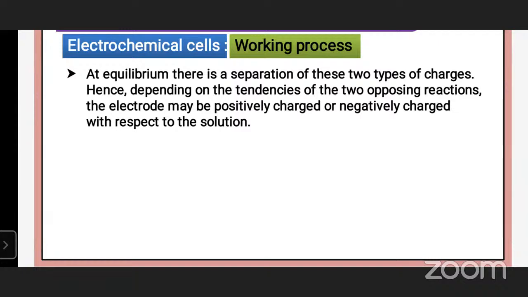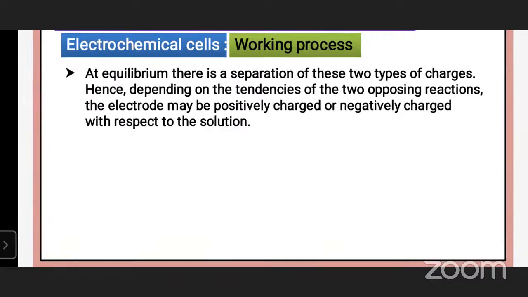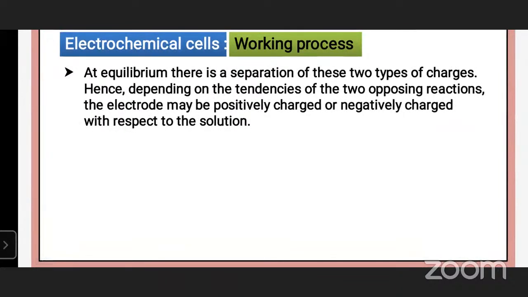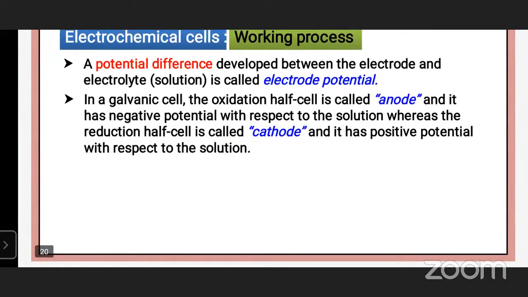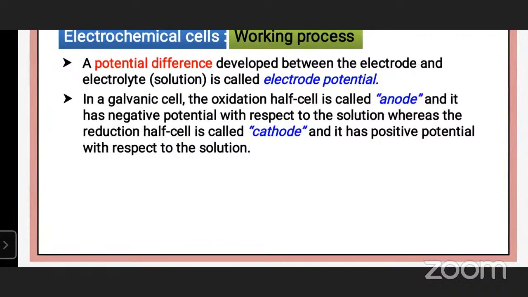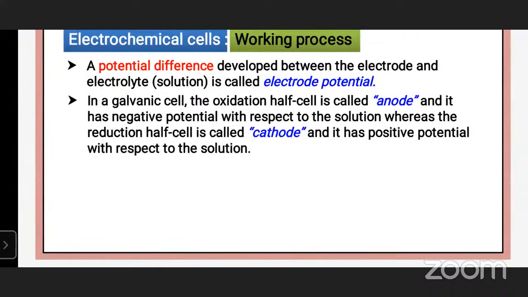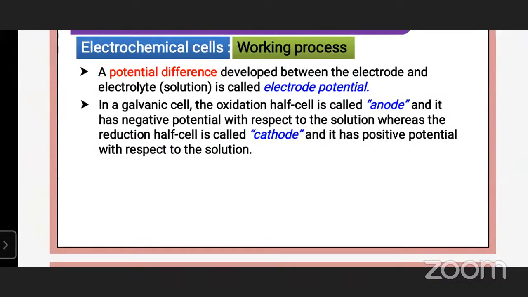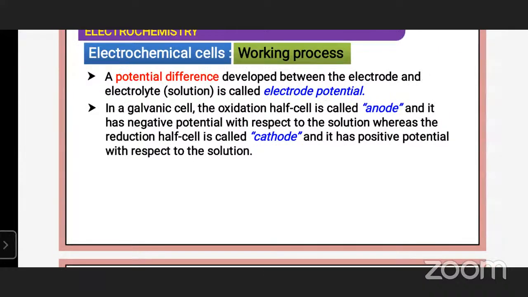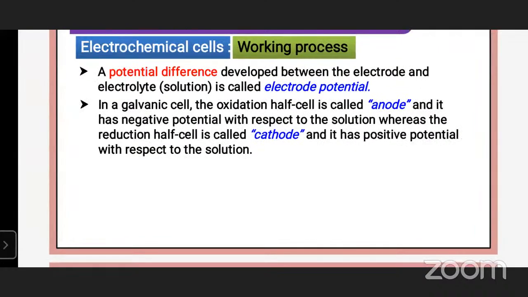In an electrochemical cell, the potential difference developed between the electrode and the electrolyte solution is called electrode potential. What is electrode potential, students? It is the potential difference between the electrode and the electrolyte solution.